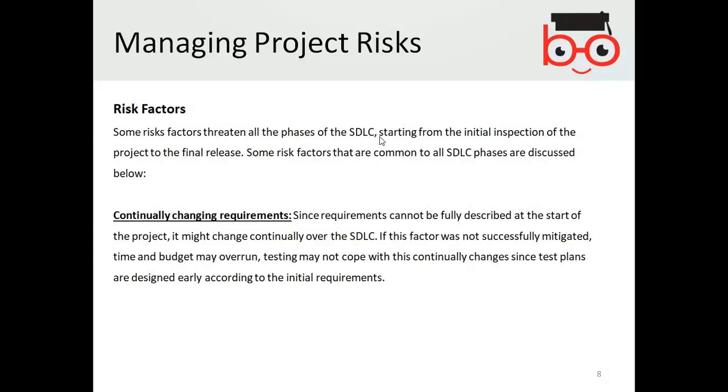They could be from initial inspection of the project to final release. Initial inspection could be the requirement specification and the feasibility study, up to the final release. Final release is basically the delivery of the project.